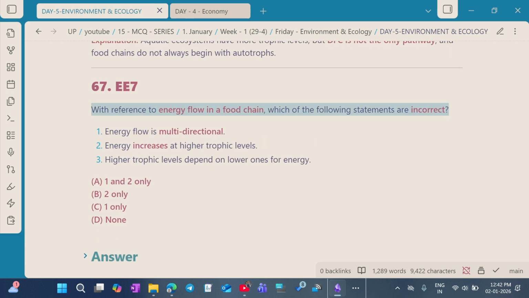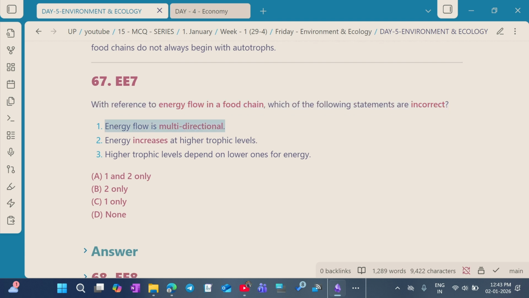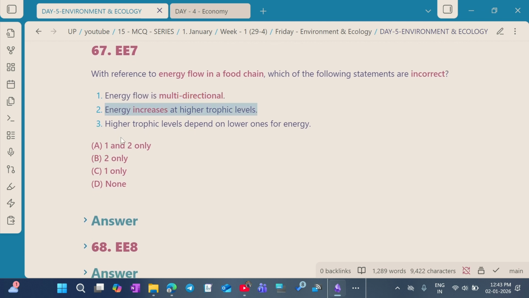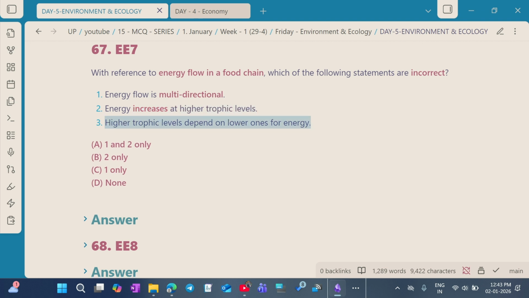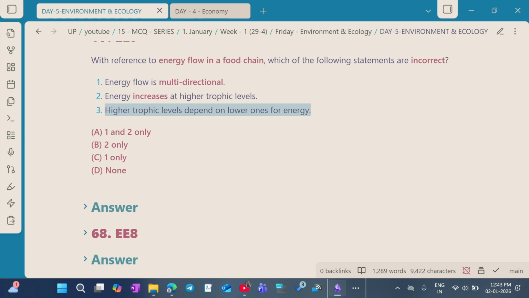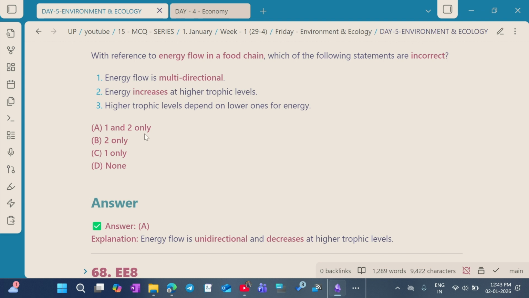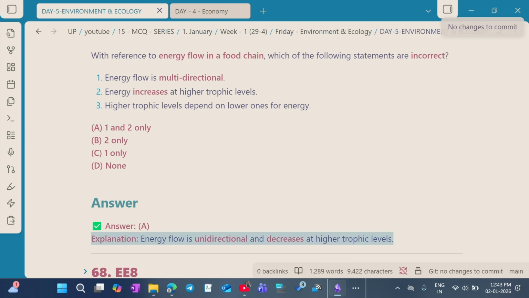Question number 7. With reference to the energy flow in the food chain, which of the following statements are incorrect? Statement 1. Energy flow is multidirectional. Statement 2. Energy increases at higher trophic levels. Statement 3. Higher trophic levels depend on lower ones for energy. So we have to choose the incorrect statements. The answer for this question is A, 1 and 2 only. 1 and 2 are incorrect and 3 is the correct one. The energy flow is unidirectional and it decreases at the higher trophic levels.